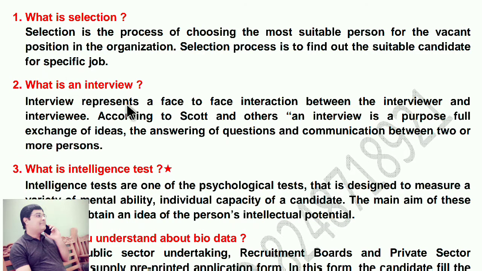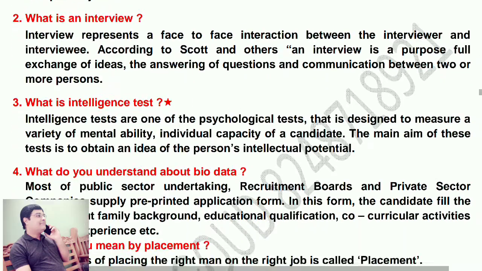What is an interview? Interview represents a face-to-face interaction between the interviewer and interviewee. According to Scott and others, an interview is a process of exchange of ideas, the answering of questions and communication between two or more persons. That is known as interview.